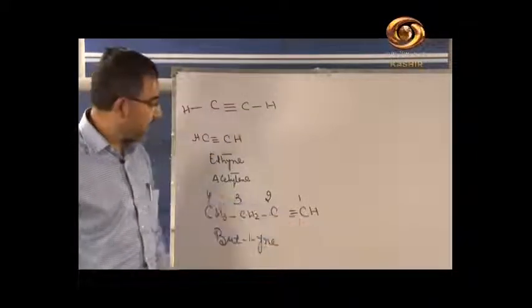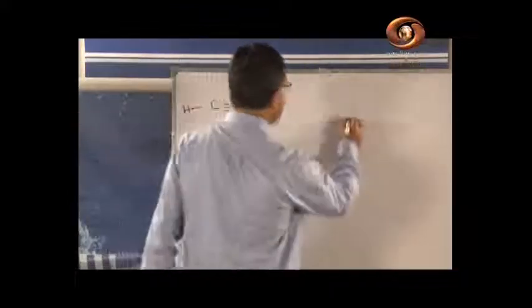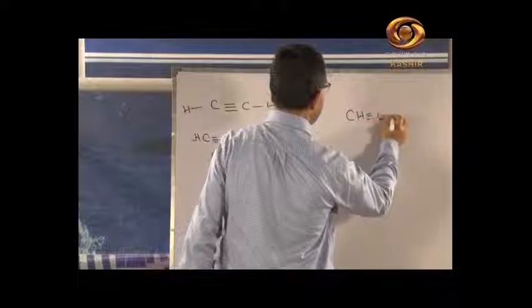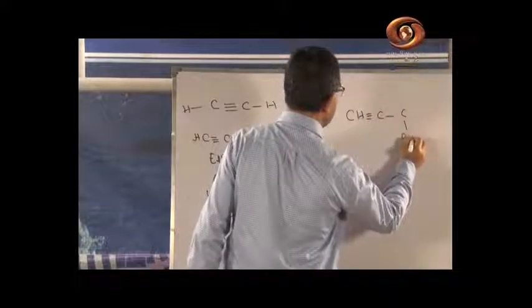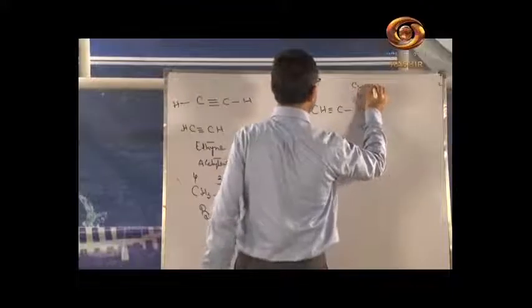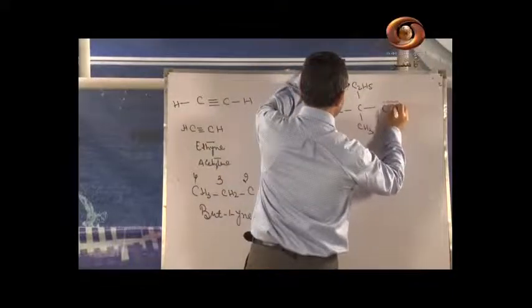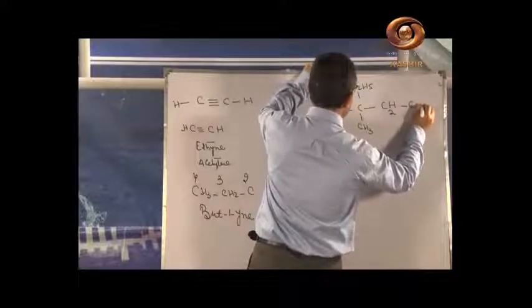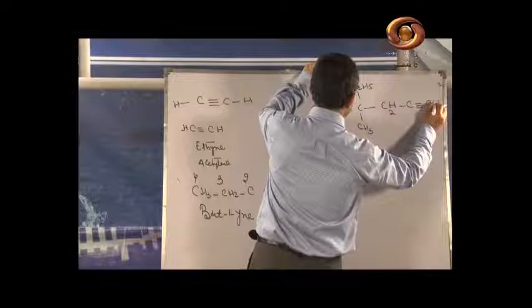Is it okay? Now another example. If you take this example, CH, triple bond C, single bond C, CH3, C2H5, CH2, C, triple bond CH.